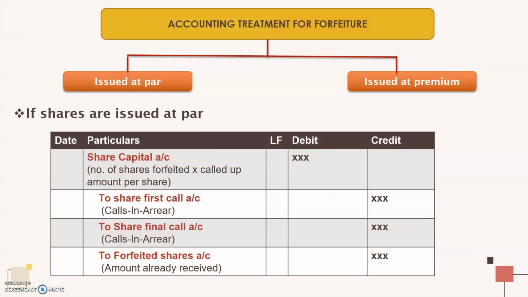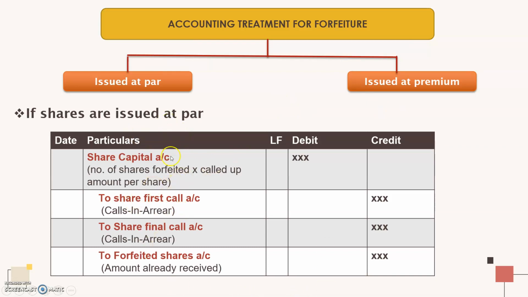Now, what is the accounting treatment for forfeiture? The accounting treatment differs according to the case of issue of shares. If the shares were originally issued at par, then the treatment is like this. And if it is issued at premium, we'll see that later. If the shares are issued at par, this is the journal entry.